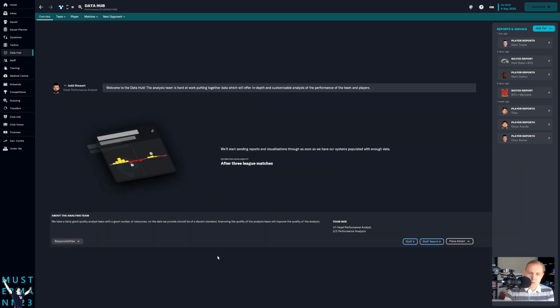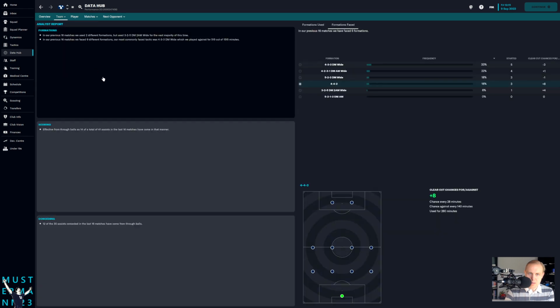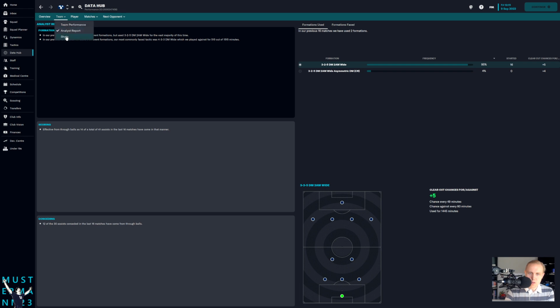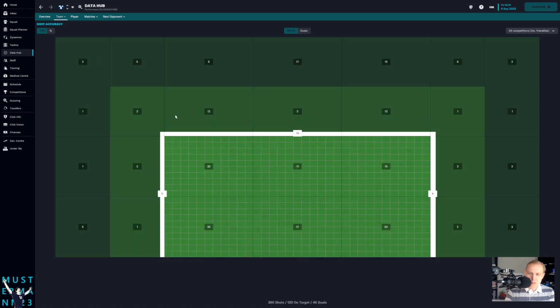The problem is right here in the data hub. They're not going to start sending you reports, visualizations, and the like until you have 3 league matches. What that means is that there's nothing I can look at. I can't see any data. I can't see anything about my team performance. I can see a little bit of the analyst performance review. Maybe I can see a few things about our shots, but we know from looking at this before that this data is not all that accurate.